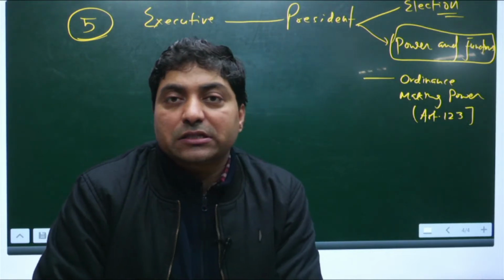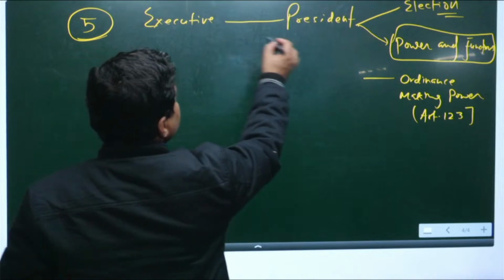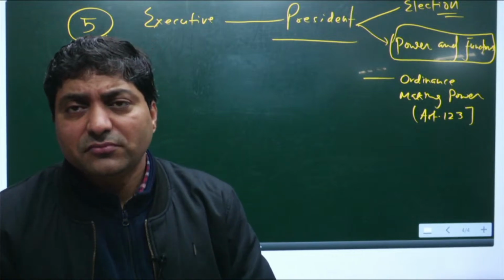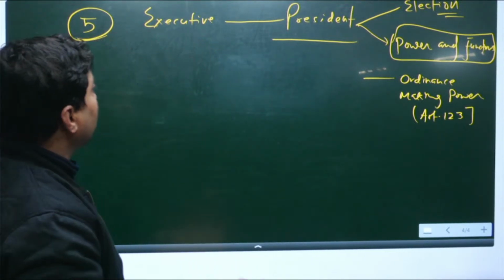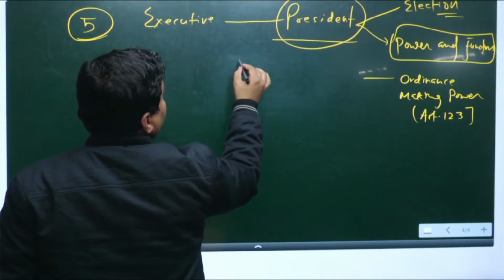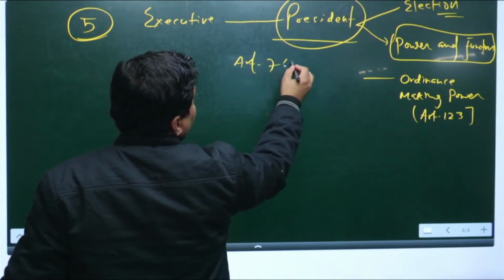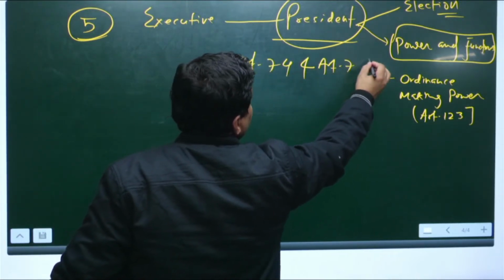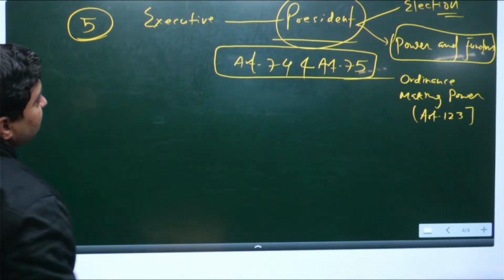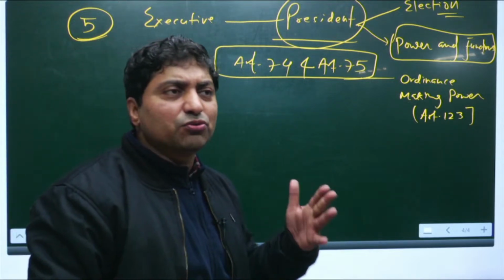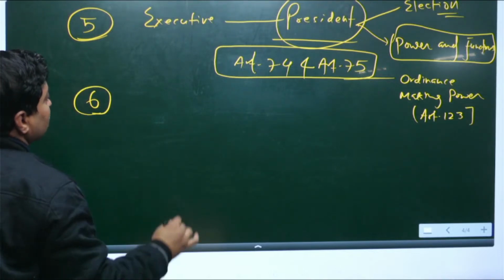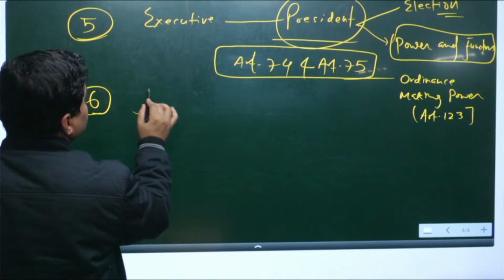So these are the only things. In the executive, one should go to the President and not read the council of ministers and the prime minister. Especially, I will talk about Articles 74 and 75, which one should go through. You should not ignore these 2 articles, which are very, very important. So from the executive this is very important and the rest you can ignore.